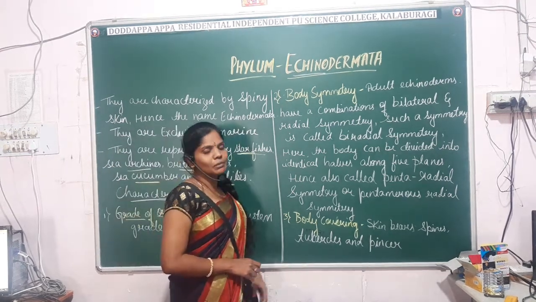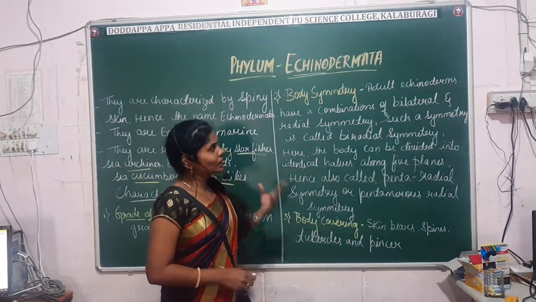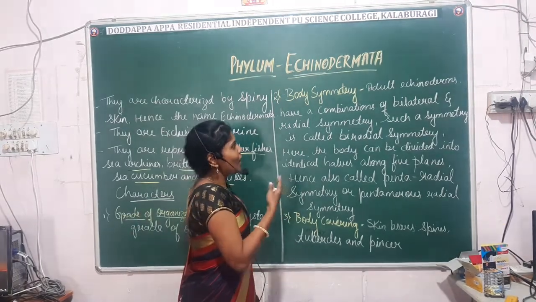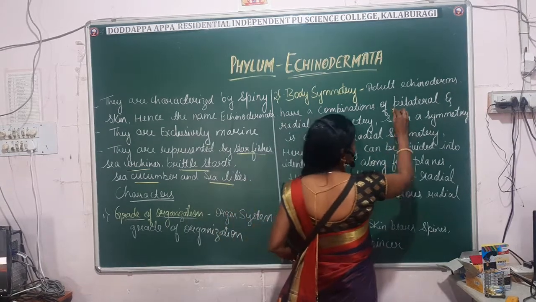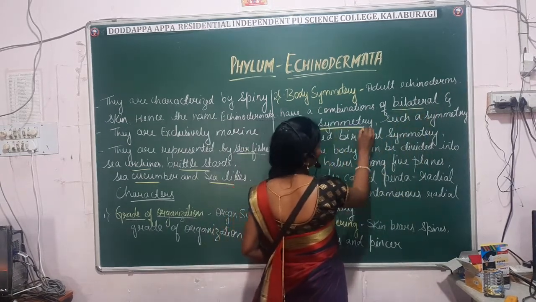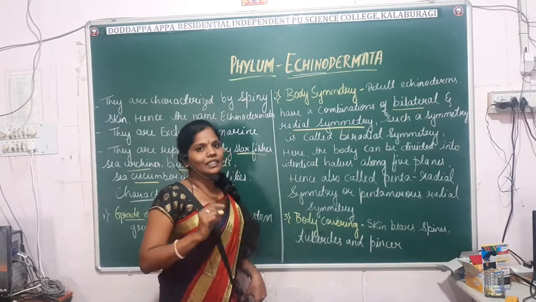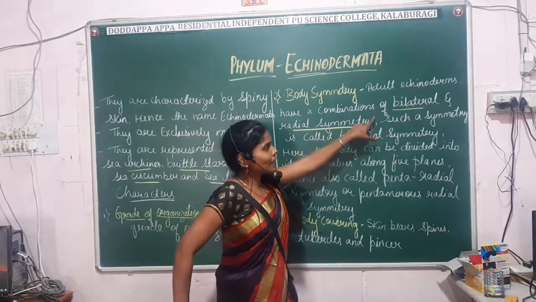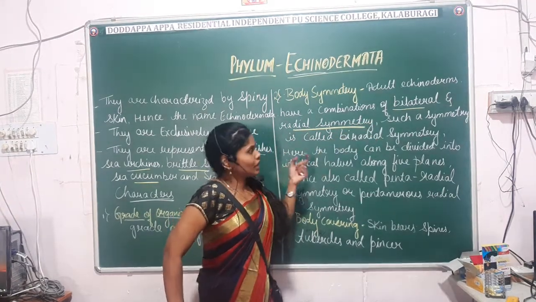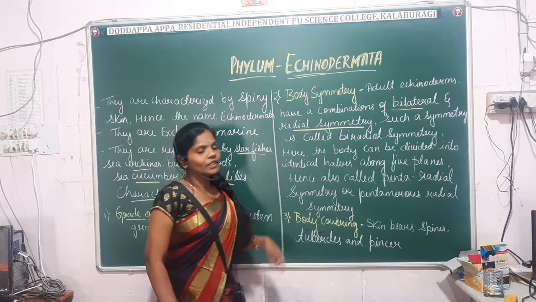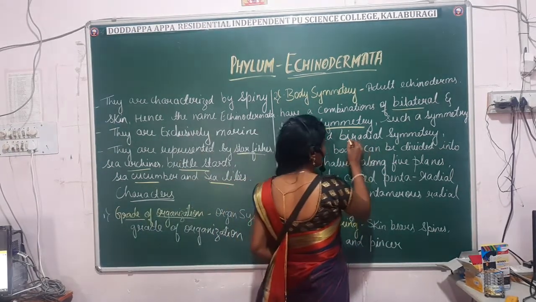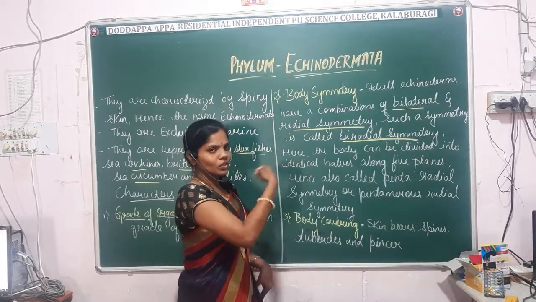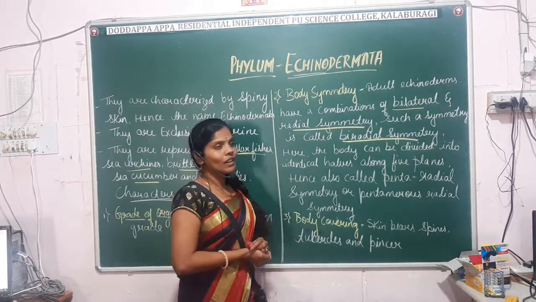Next comes the symmetry. Here you can see that they have a combination of both radial symmetry as well as bilateral symmetry. In case of adult echinoderms, they have a combination of both bilateral and radial symmetry. This symmetry is known as biradial symmetry.